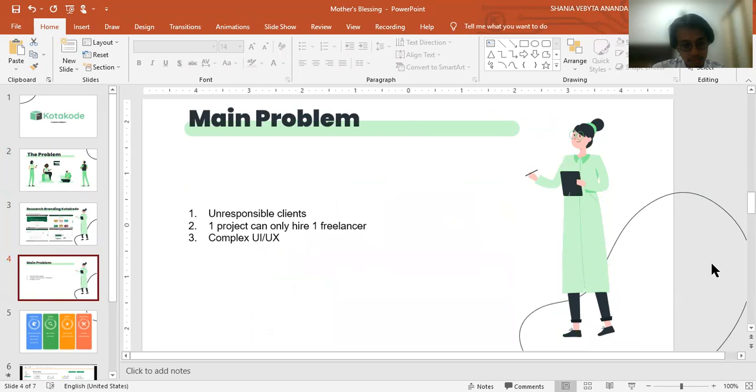Here are the three main problems faced by freelancing platform users we've gathered from Play Store. The first one, unresponsive clients. Second one, only one project can only hire one freelancer. The third one is the complex UI UX. We focus our idea and solution on these three main problems and make sure our UI UX design solves these users' pain points. Next.